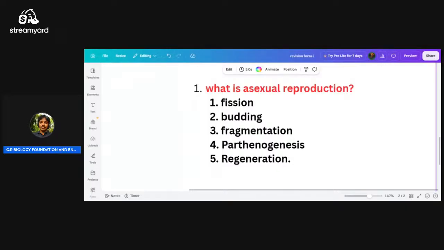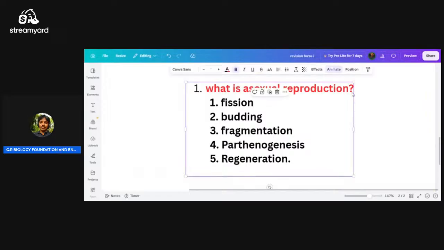What is asexual mode of reproduction? Explain the modes. Without the fusion of gametes, they get their offspring. That is asexual mode of reproduction. Here no sex organs are there, no gametes are there, no fusion is there.